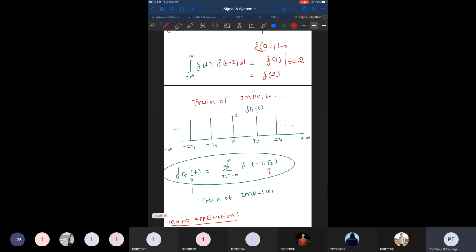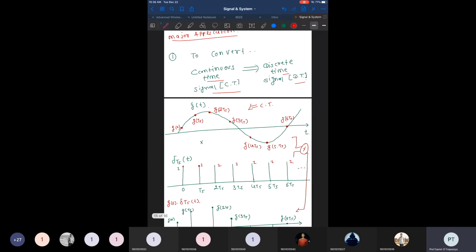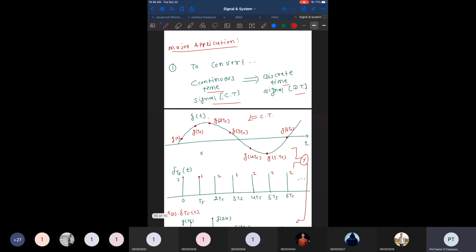We have also described that we can have not only a single impulse but multiple impulse signals, which is known as a train of impulses. The train of impulses can be represented as delta ts of t is equal to the summation of all the impulses from minus infinity to infinity, delta of t minus nts, where nts shows the different delays of the signal. So this part we have covered, and we have also discussed the major application of a unit impulse signal, that is, to convert the continuous time signal into the discrete time signal.